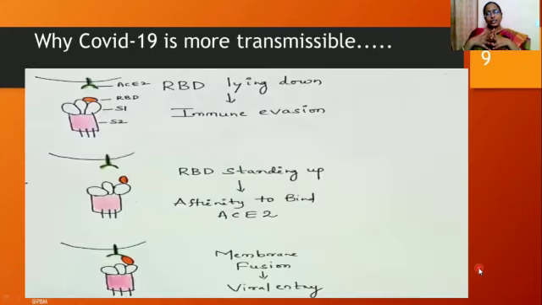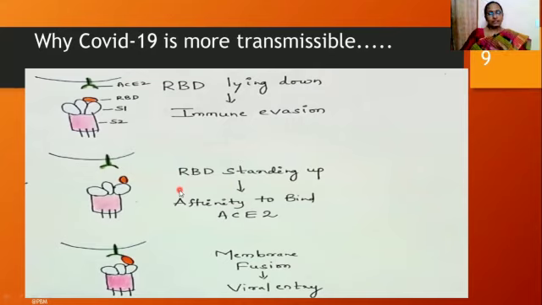Then coming to another query: why is COVID-19 more infectious, more easily transmissible, when compared with other coronaviruses? There is one interesting reason. When you go through the structure, the S1 subunit contains the RBD in a lying down position. When the S1 subunit is oriented like this, it is prone to immune evasion. What is immune evasion? It means our immune system cannot respond to the coronavirus where the S1 subunit is in a lying down position, so the coronavirus bypasses the host immune system.